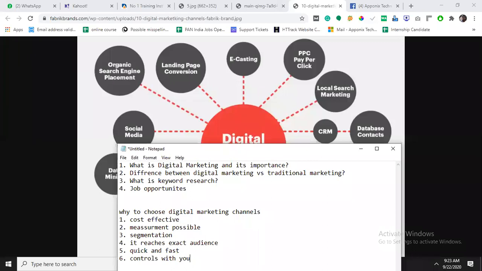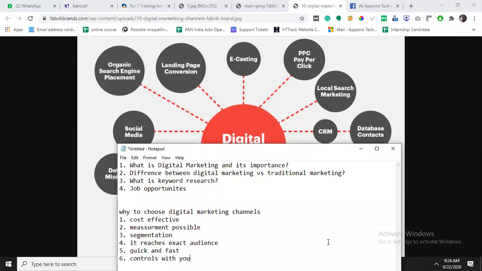Every industry needs a digital marketer now. Not only IT, not only education, not only hospitals. Each and every industry needs digital marketing experts to promote their business. If they do not promote via digital marketing, then obviously they will lose their business, and their competitors will capture it. If you want to reach people, you have to go with digital.